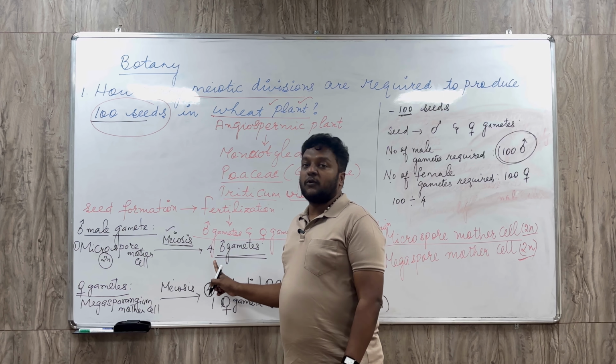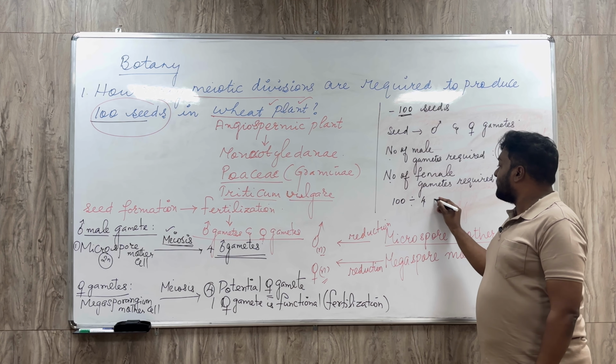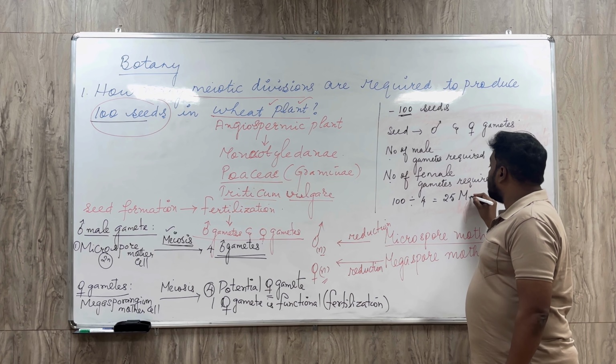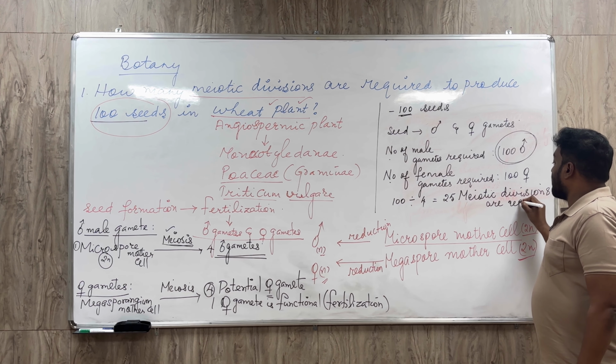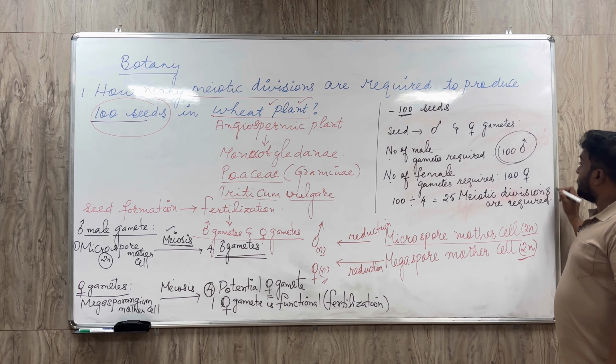So 100 microspore mother cells can produce how many? 400 male gametes, whereas we required only 100 male gametes. Therefore 100 divided by 4 equals 25 meiotic divisions. 25 meiotic divisions are required to produce 100 male gametes.